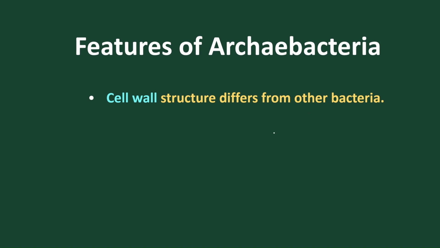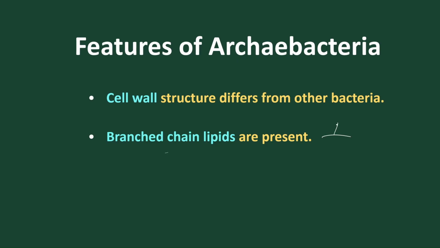That is the first difference. The second difference is that they have branched chain lipids present. Normally the lipid chains are single chains, but in the membrane they have branched chain lipids, and this branched chain lipid helps them to survive in adverse or harsh conditions.